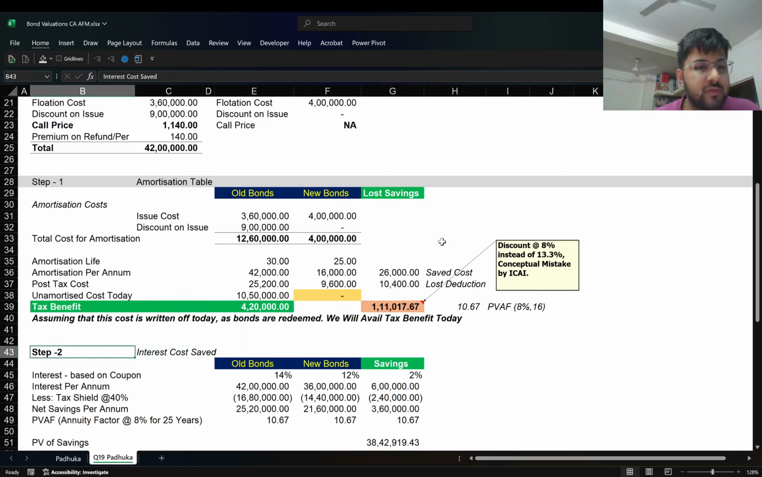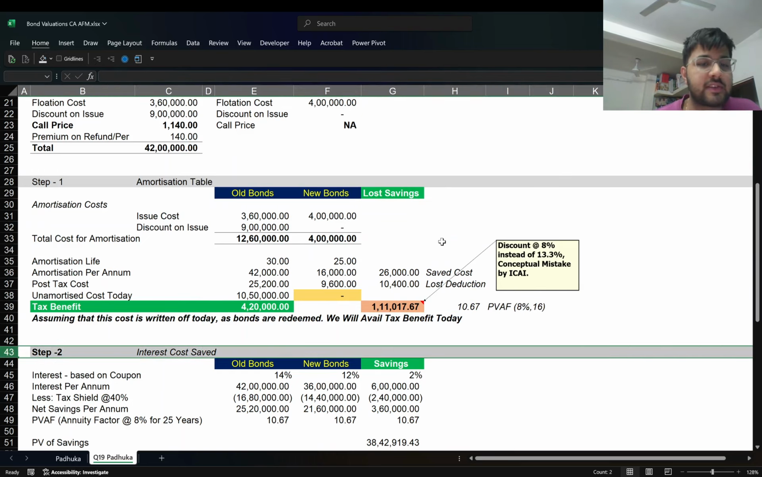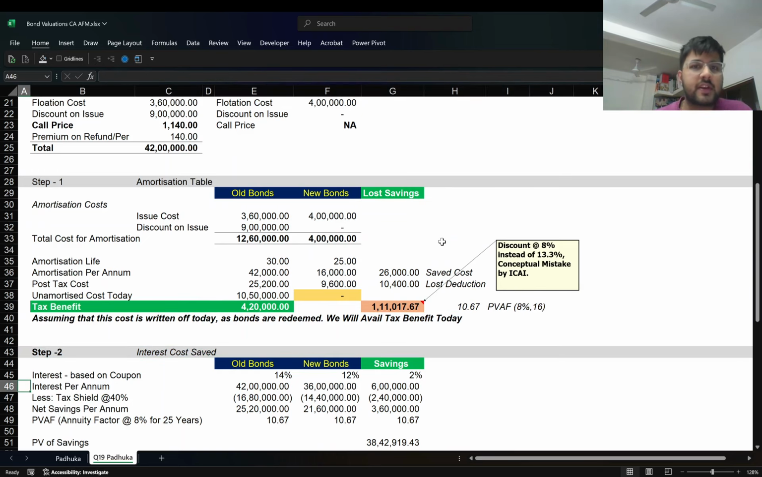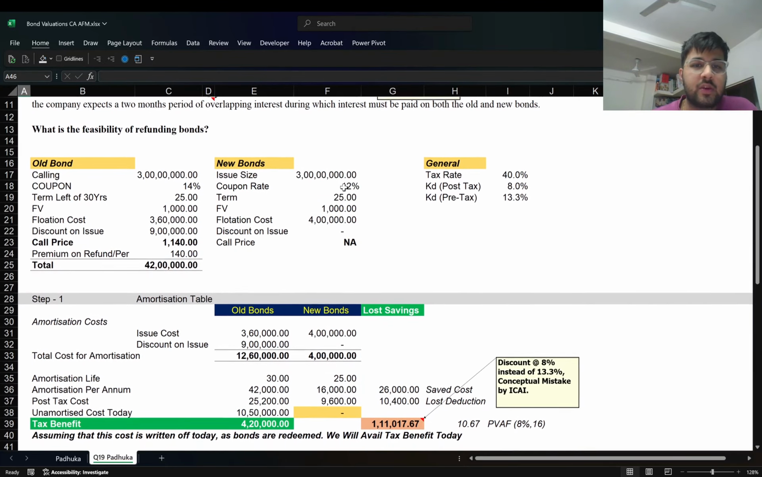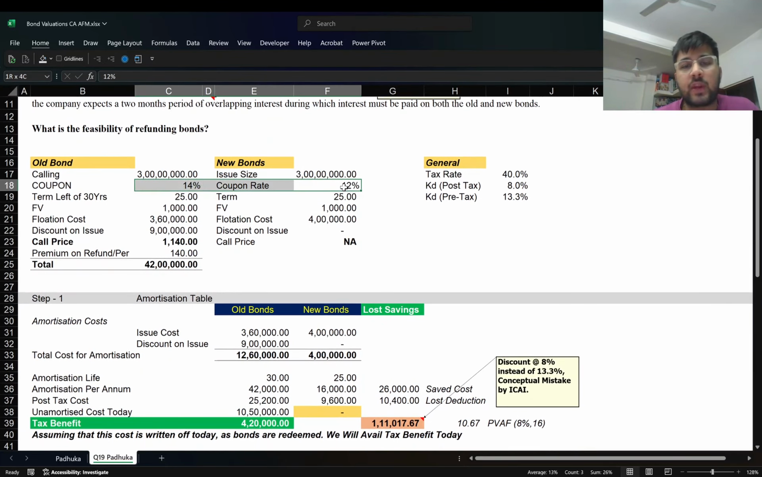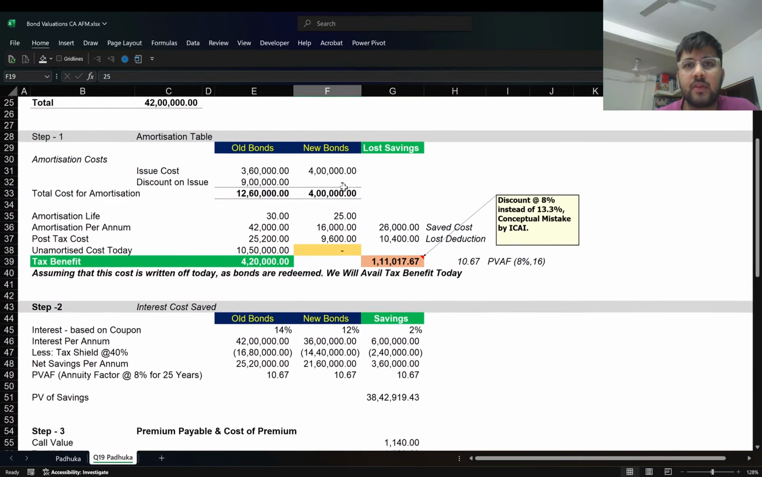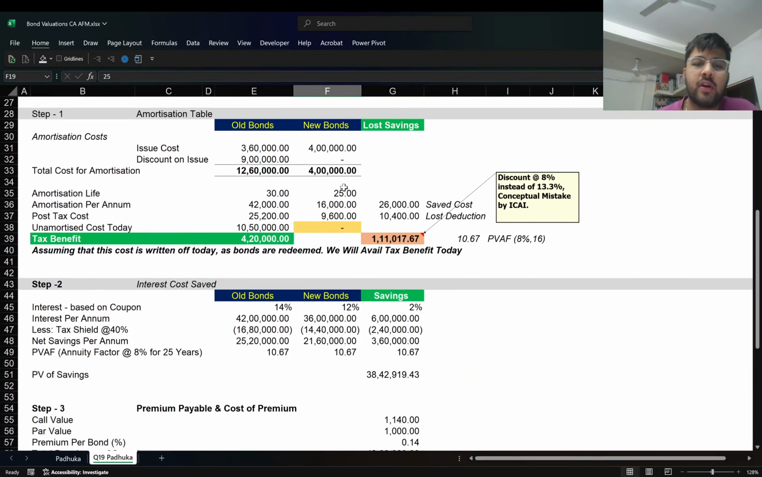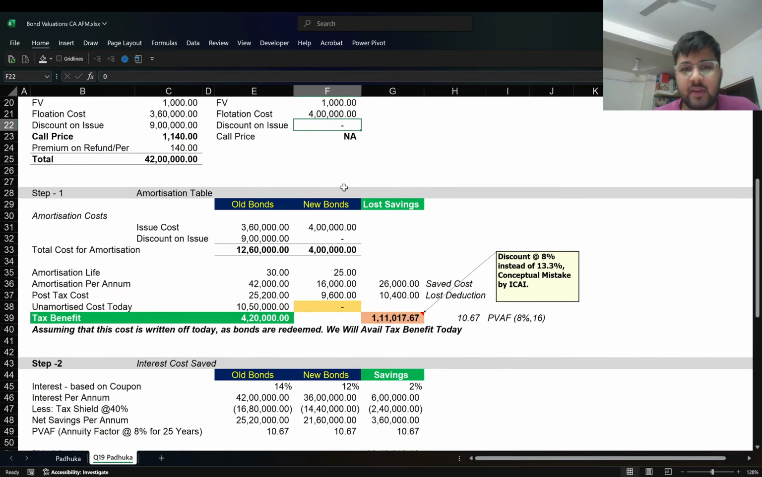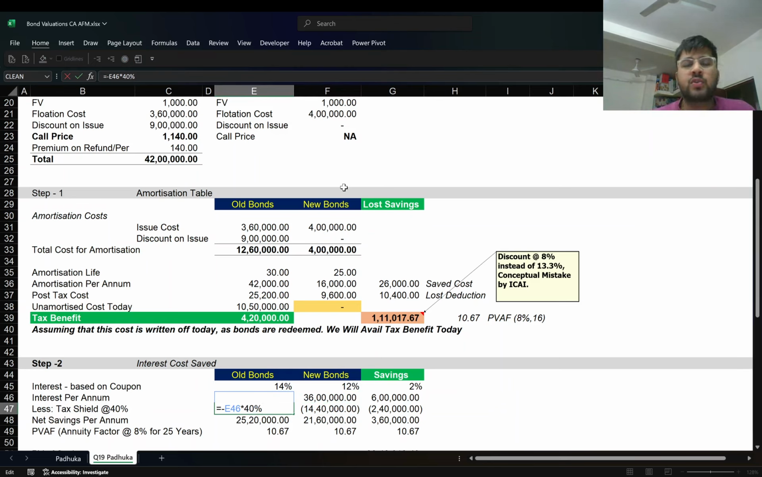Let's go to step 2. Step 2 is looking at the interest cost saved. So you can see the coupon rate has decreased from 14% to 12%. So obviously the new bonds are at a cheaper rate of interest, and we need to calculate the benefit out of it. So the current coupon rates are given. The interest per annum would be calculated based on the 3 crore rupees of outstanding bond issue. And then you have the post tax benefit.